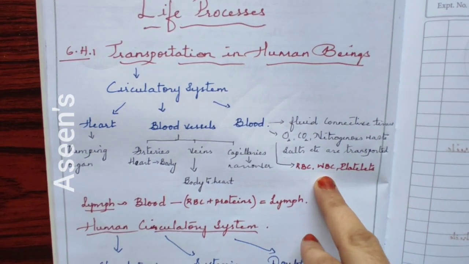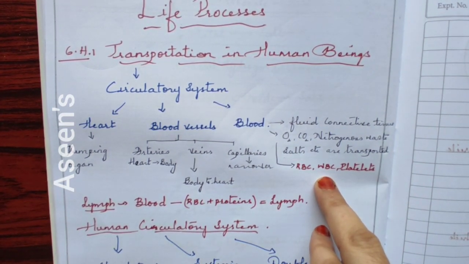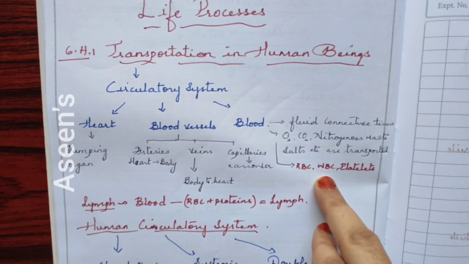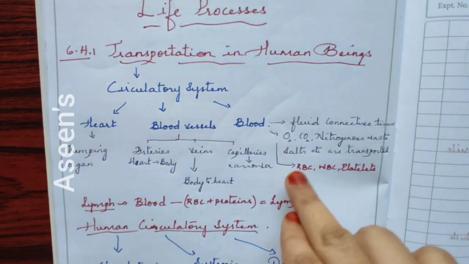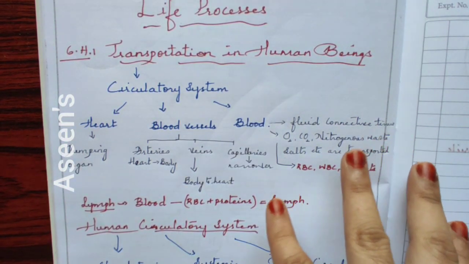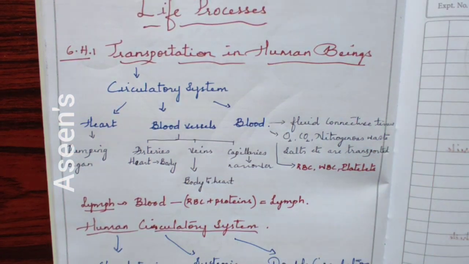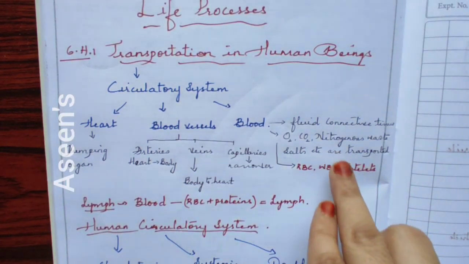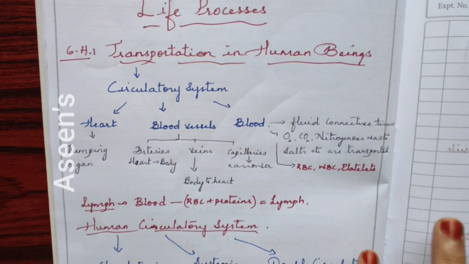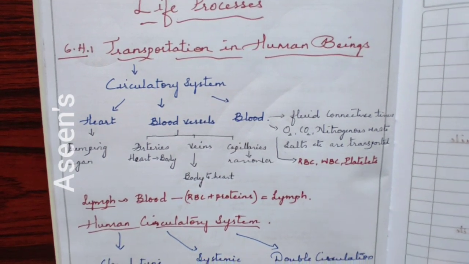Now regarding WBC, WBC is for your immune system. It will strengthen your immune system. They are like soldiers sitting inside your body, waiting for a foreign germ to enter your body and kill it. So this mainly works for the immune system. Your immune system inside your body is everything but WBC, which you have already studied in your 9th standard.